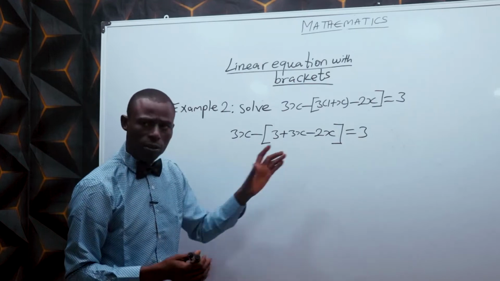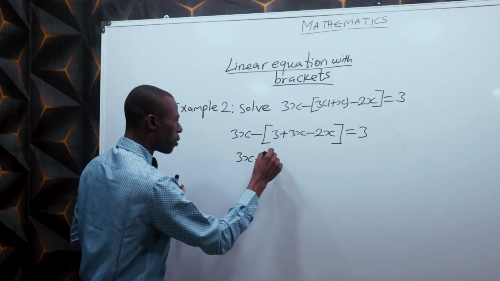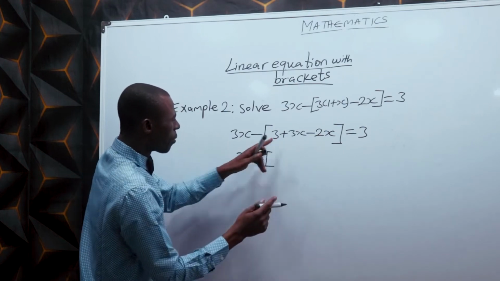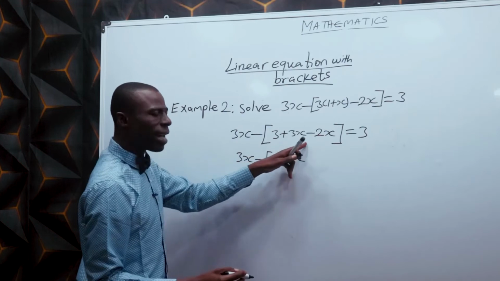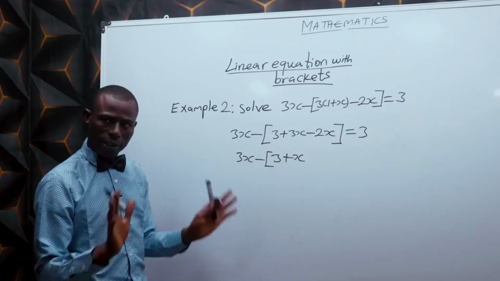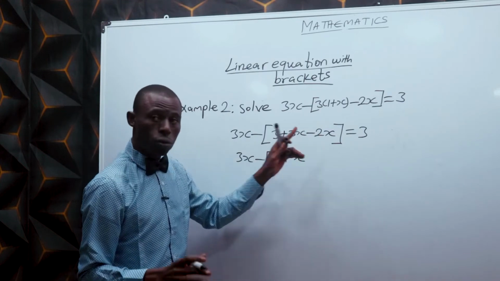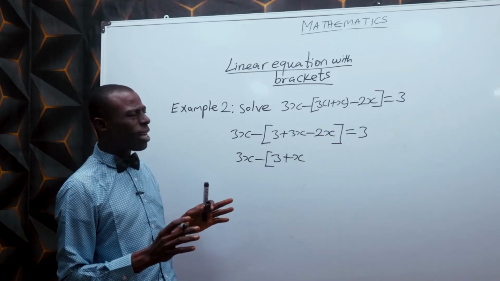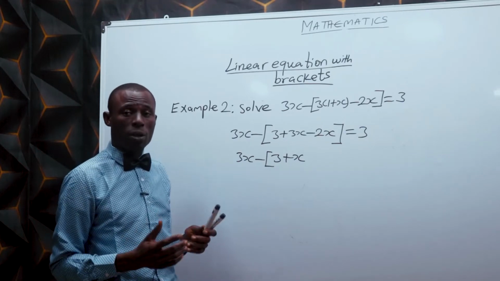Simplify the inside of the larger bracket. 3x minus 3 plus x. 3x minus 2x gives x. It's just like you hold someone's two items, and you have 3 of such items with you, your personal belonging.